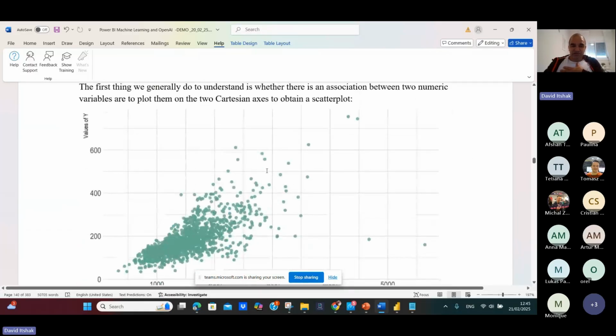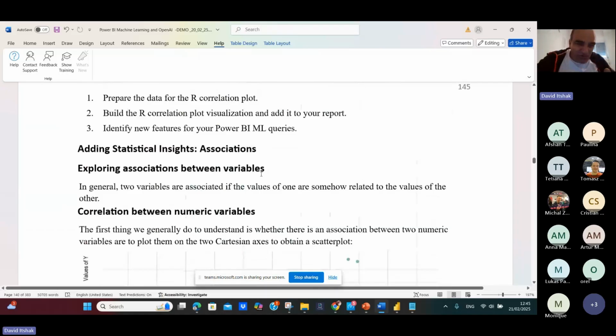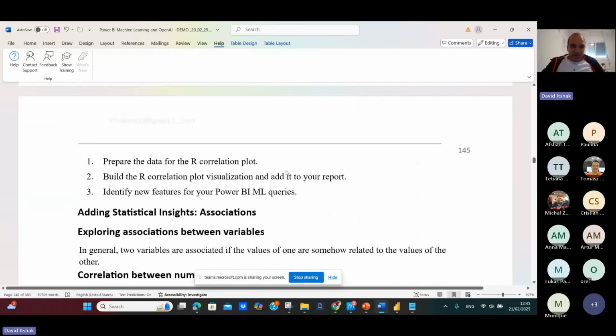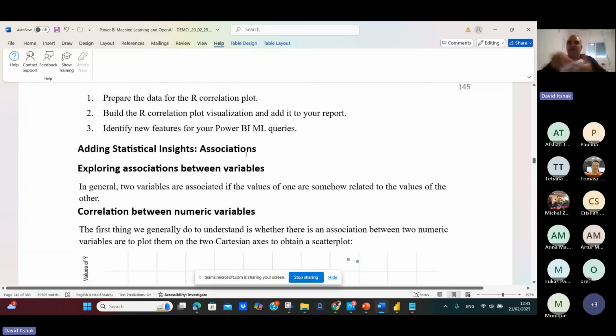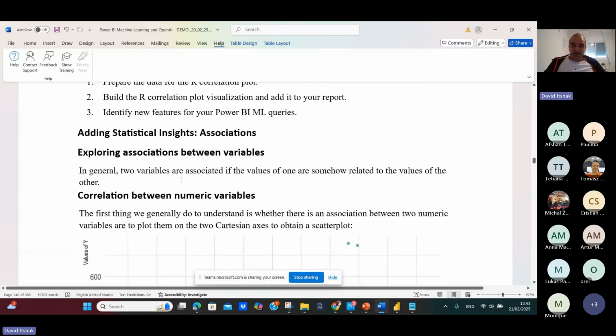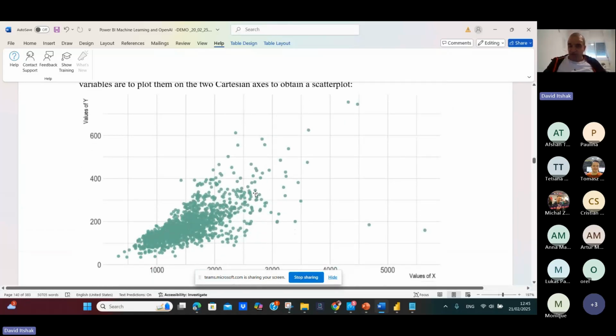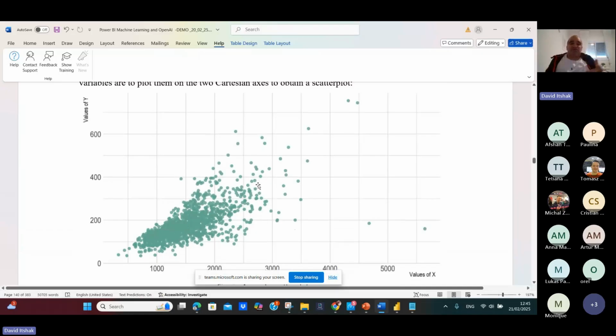How do you explore our visuals? This you should know. This is the basic knowledge. In general, two variables are associated if the values of one are somehow related to the values of the other. So there is correlation between numeric values. Why? Because we have a lot of features, parameters which come as input to the model, and we want to find which features, which parameters have an effect on the accident, and which features we want to upload to the machine learning service.